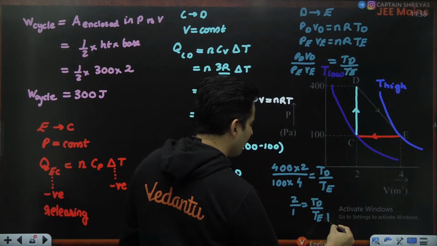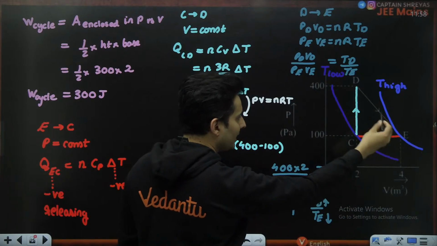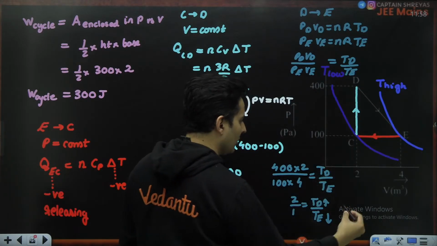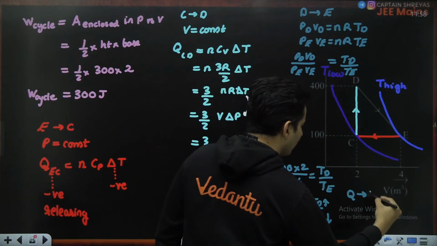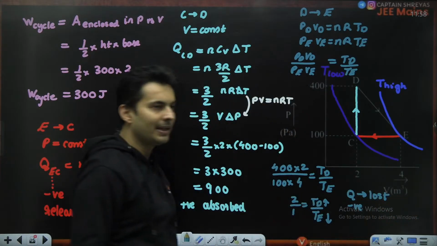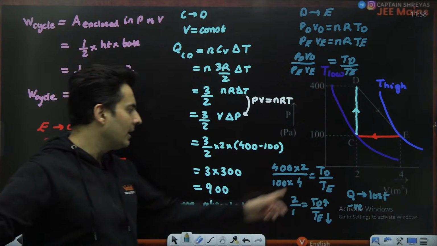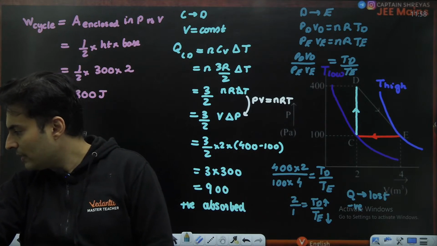That means temperature of E is less, temperature of D is more. So the temperature of E being less means heat is being lost. So heat is not absorbed, it is lost. It will be negative, definitely negative, because the temperature has reduced. Everybody till this point absolutely clear?